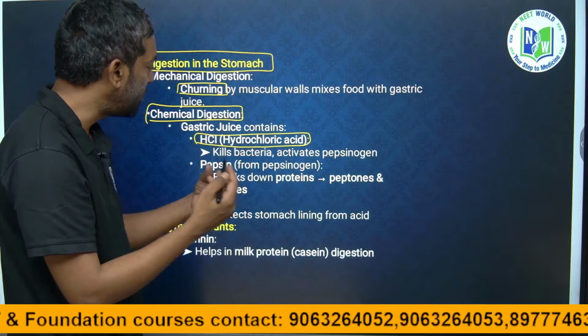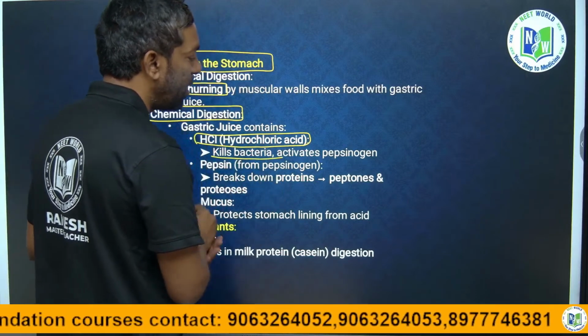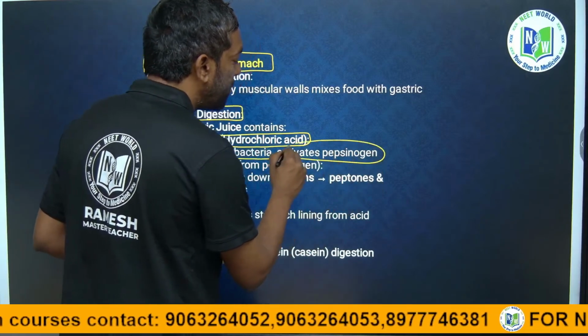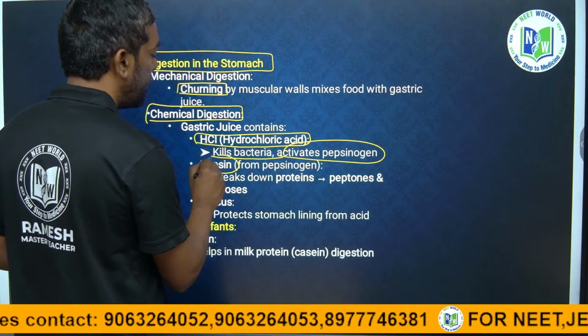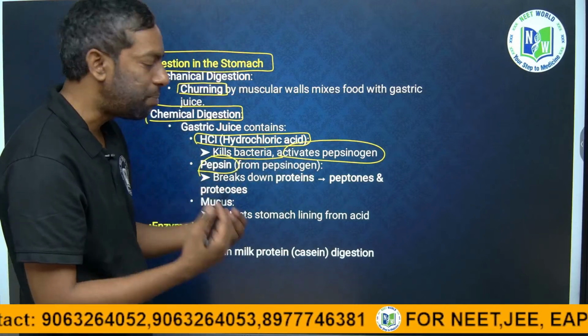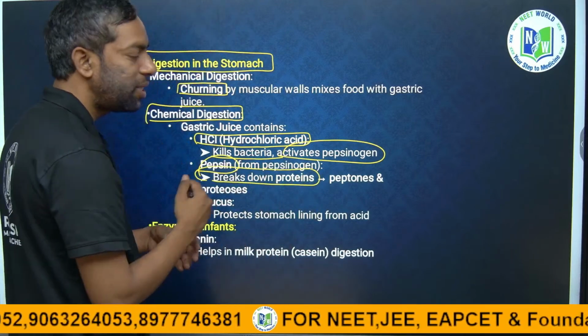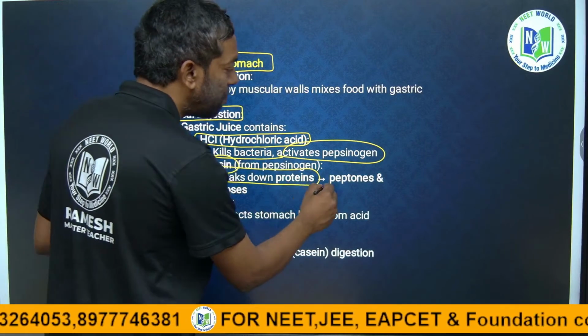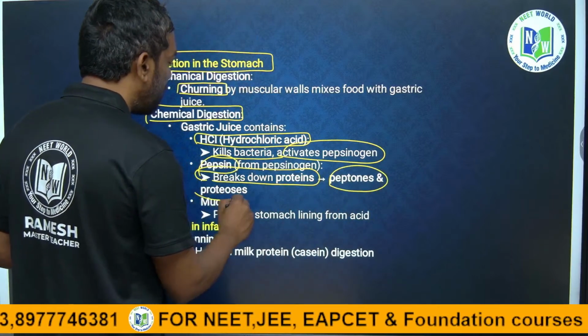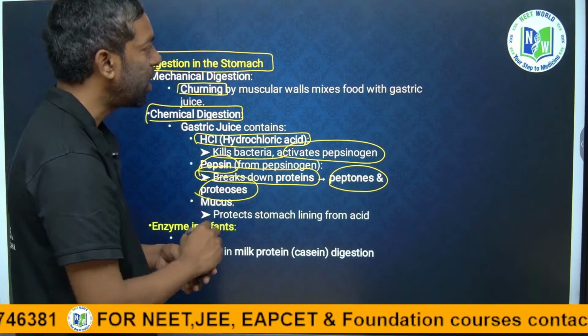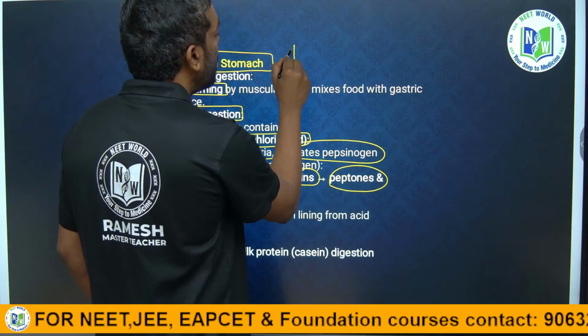The HCl first kills the bacteria and activates the pepsinogen into the pepsin. Pepsin can break down the proteins into peptones and proteases.